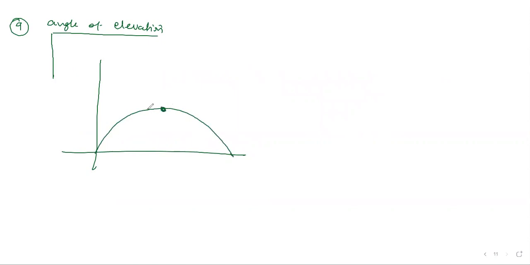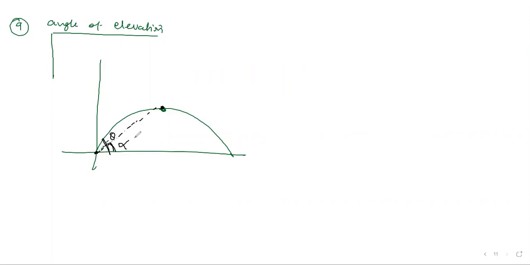If you draw a straight line from the point of projection to the highest point, let me change colors, this is better, this black line that I'm representing, right? This is the highest point, and the angle made by the highest point with respect to the point of launching, this angle is called the angle of elevation. Do not confuse it with this angle, that was theta, the angle of projection, right?